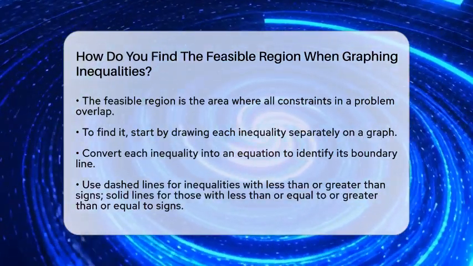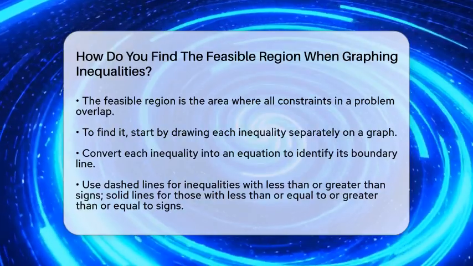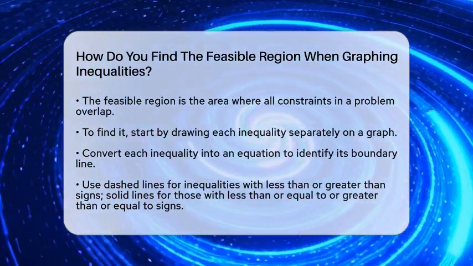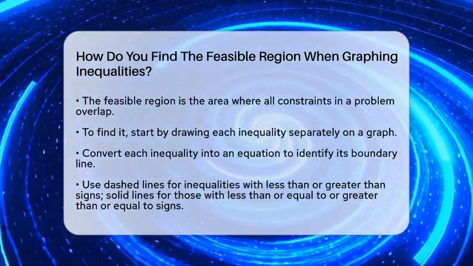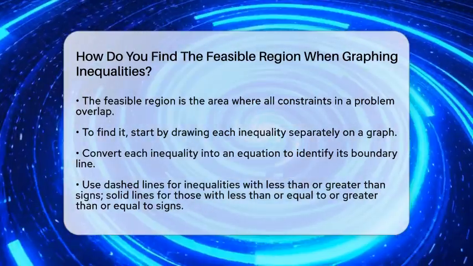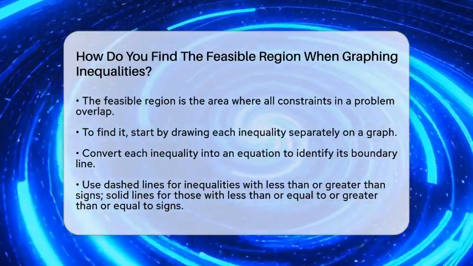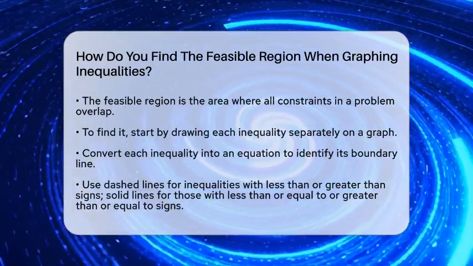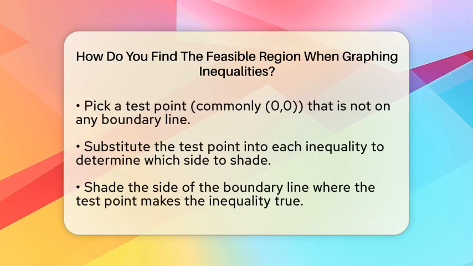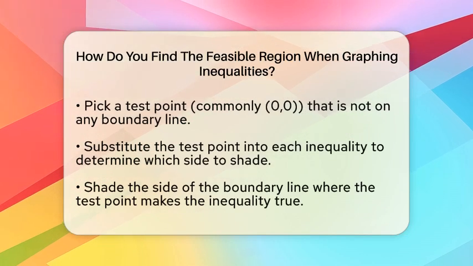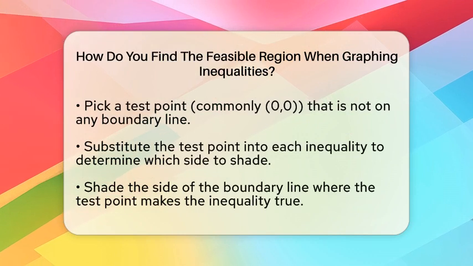To get there, you start by drawing each inequality separately. First, turn each inequality into an equation to find its boundary line. If the inequality has a less than or greater than sign, draw a dashed line because points on the line are not included. If it has a less than or equal to or greater than or equal to sign, draw a solid line because points on the line are part of the solution.